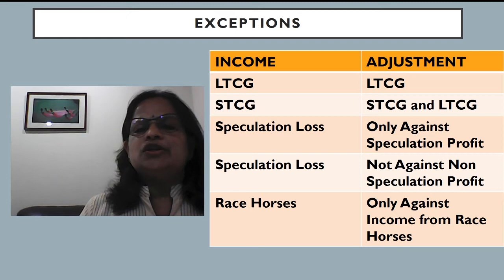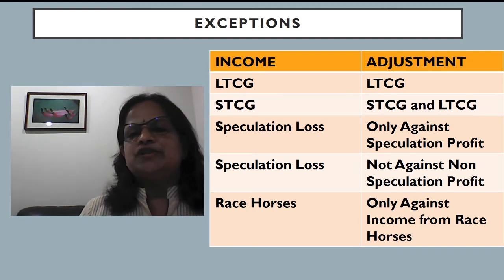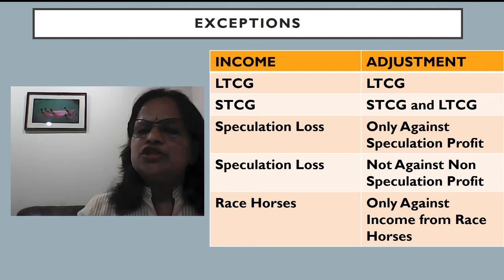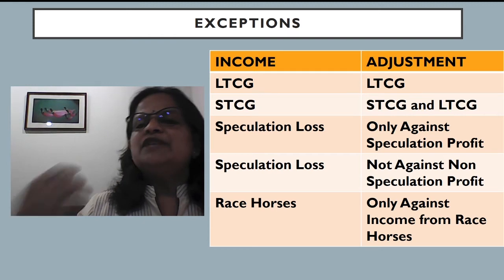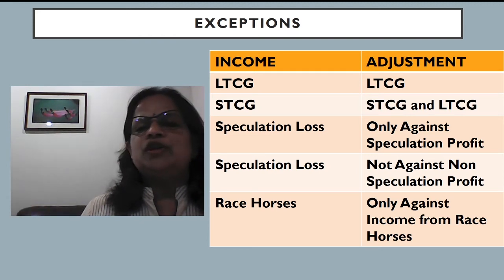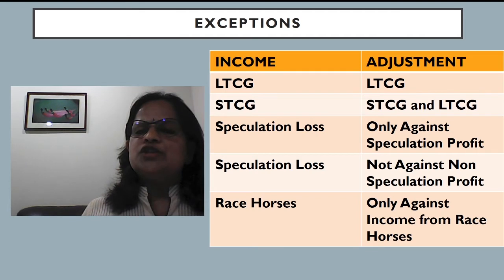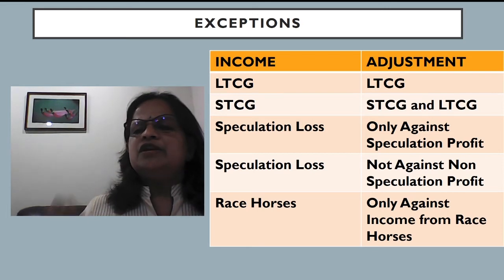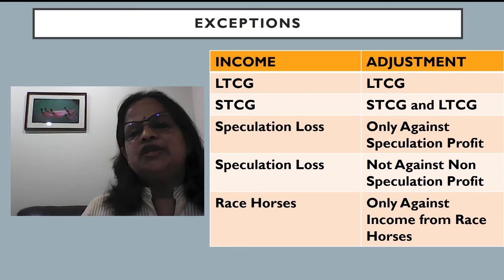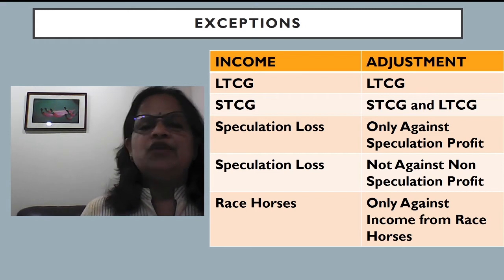Now, speculation loss. We are coming to the business income. Speculation loss only against speculation profit. It cannot be adjusted with non-speculation profit. So, that is the second point. Speculation loss cannot be adjusted with non-speculation profit. Otherwise, everybody will say that they made loss in the non-speculation business. So, that is why speculation loss can be adjusted only against speculation profit. Now, race horses also: only against income from race horses can it be adjusted. It cannot be adjusted with any other head of income.